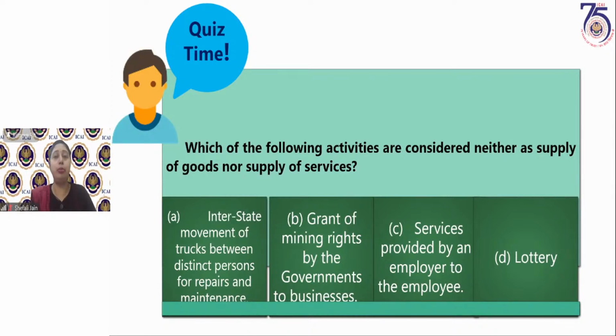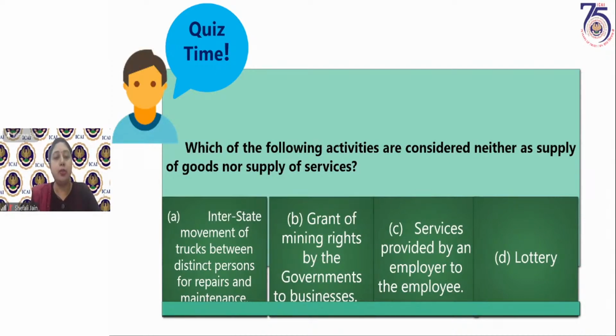The services by employer to employee, otherwise, because employer does not provide services to employee. Generally, employers provide consideration and perquisites to employees, but they do not provide any services directly in course of employment. So if an employer is providing any services to employee outside the employment, then it becomes a supply.